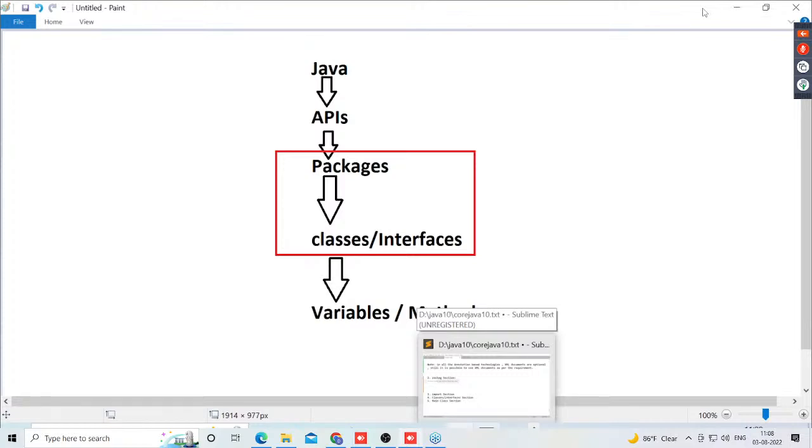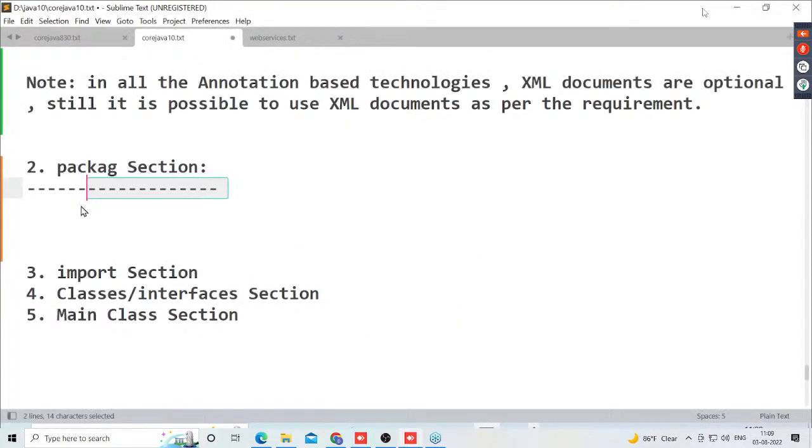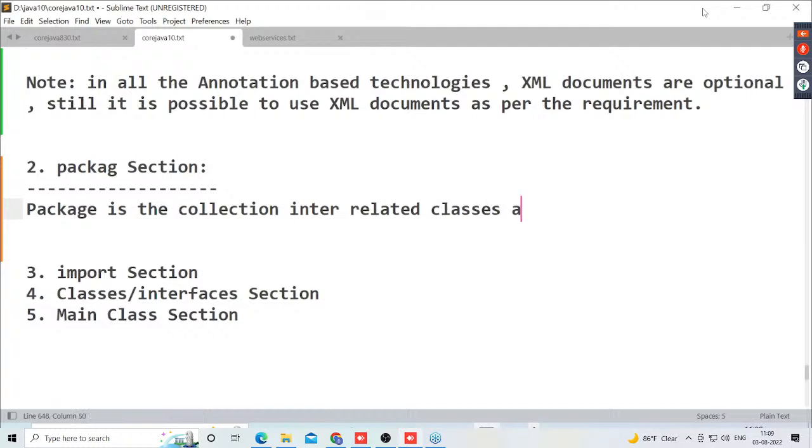Just let me write some definition here clearly. Observe carefully. Package is the collection of interrelated classes and interfaces as a single unit.